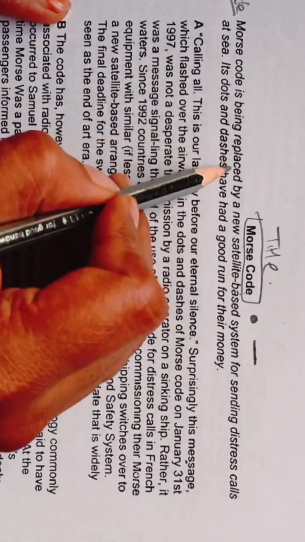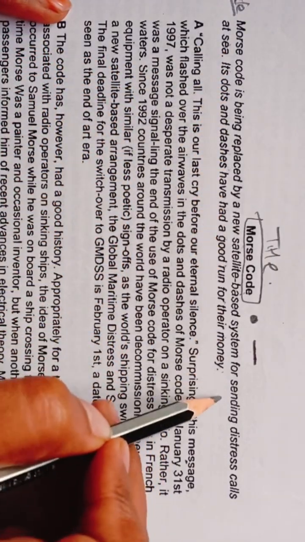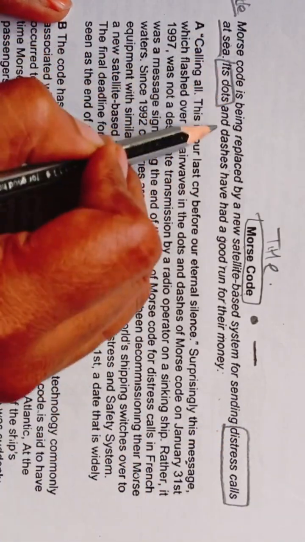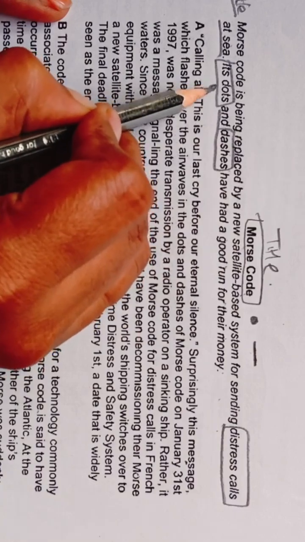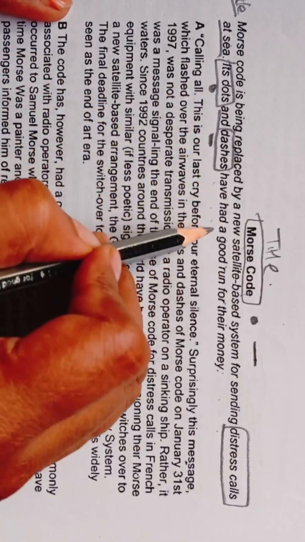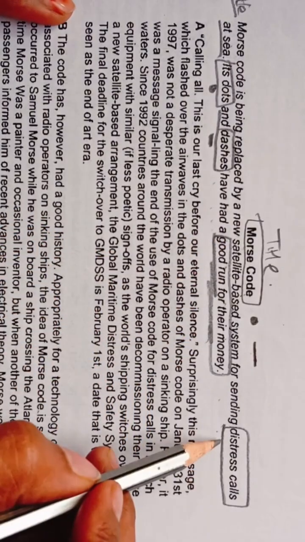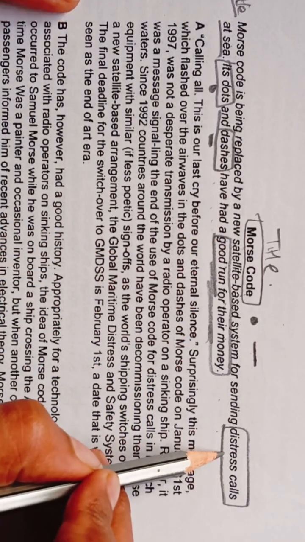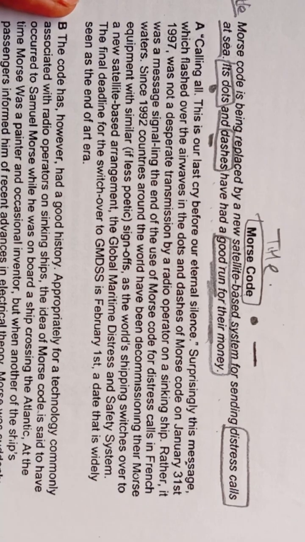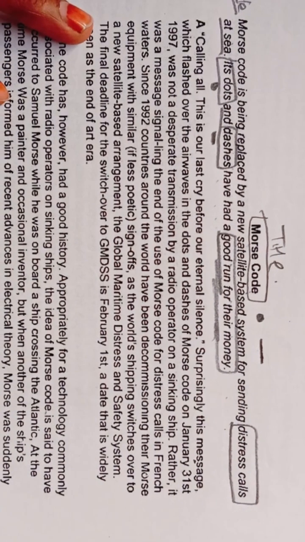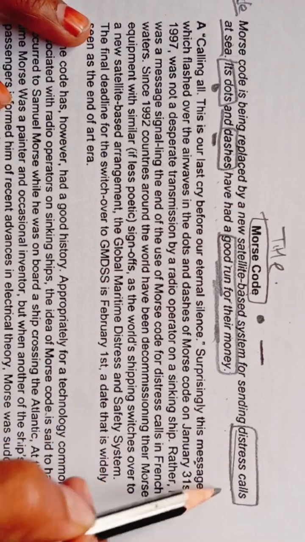Morse code is being replaced by a new satellite-based system for sending distress calls at sea. It's dots and dashes. Dots and dashes have had a good run for their money. So what do you mean by distress call? A distress call is a signal or communication that indicates a person, vehicle or group is in immediate danger and needs help. I hope you have understood this.